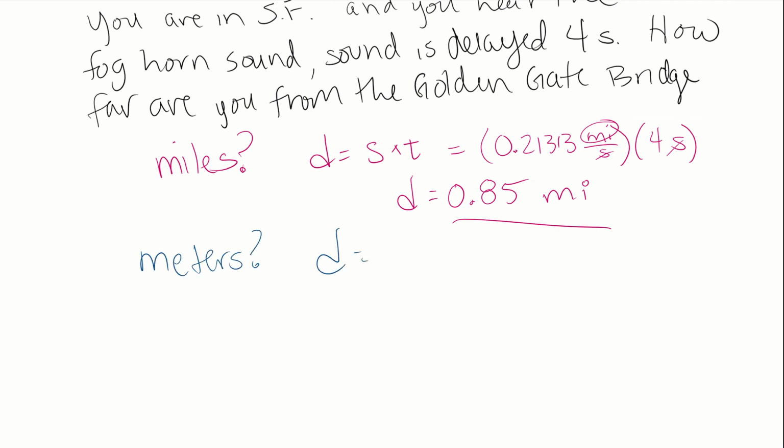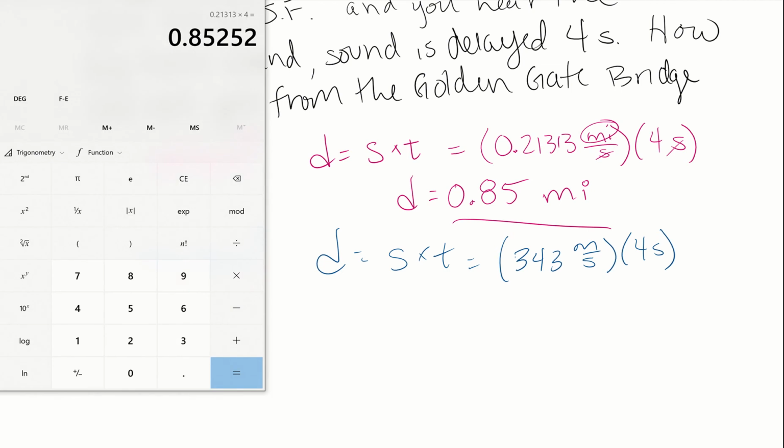Well, we're still going to use this same equation: our distance equals our speed times our time. But now, we're going to plug in 343 meters per second and multiply that by 4 seconds. And we pull up our calculator: 343 times 4. We get 1,372.